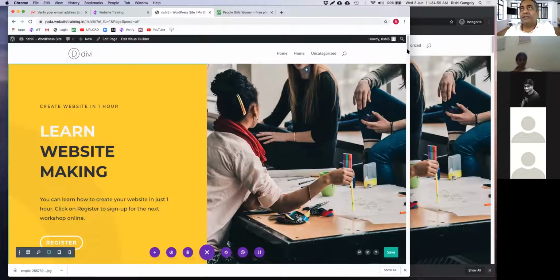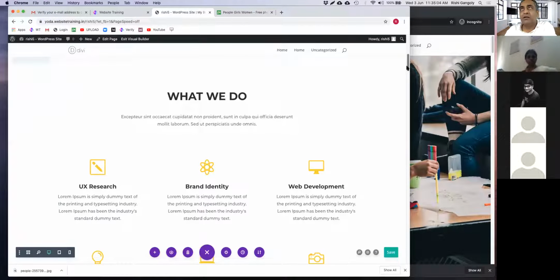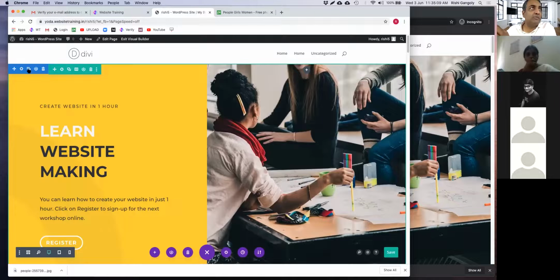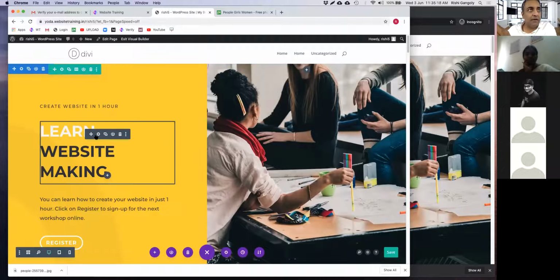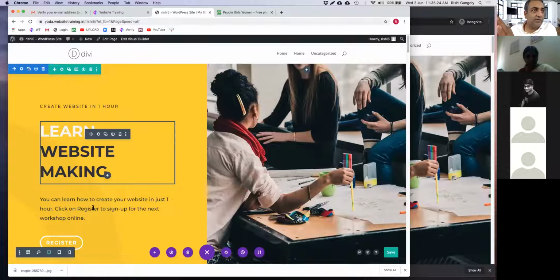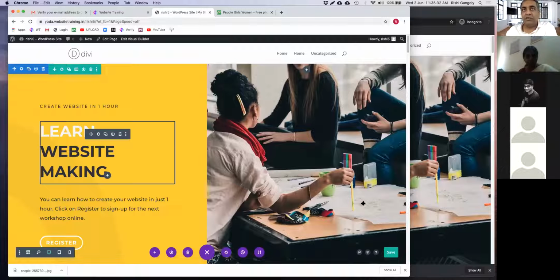Let's talk about some other sections that you can have on your website. So this is of course the first section over here, where you have the first blue box for the section related stuff. Then you have the green box, which is for all the rows and columns. And then for each module, you have this black box. This is for the large text widget, this is for the medium text widget, and this is for the button. So you have sections, you have rows and columns, and then you have widgets for each of these modules.